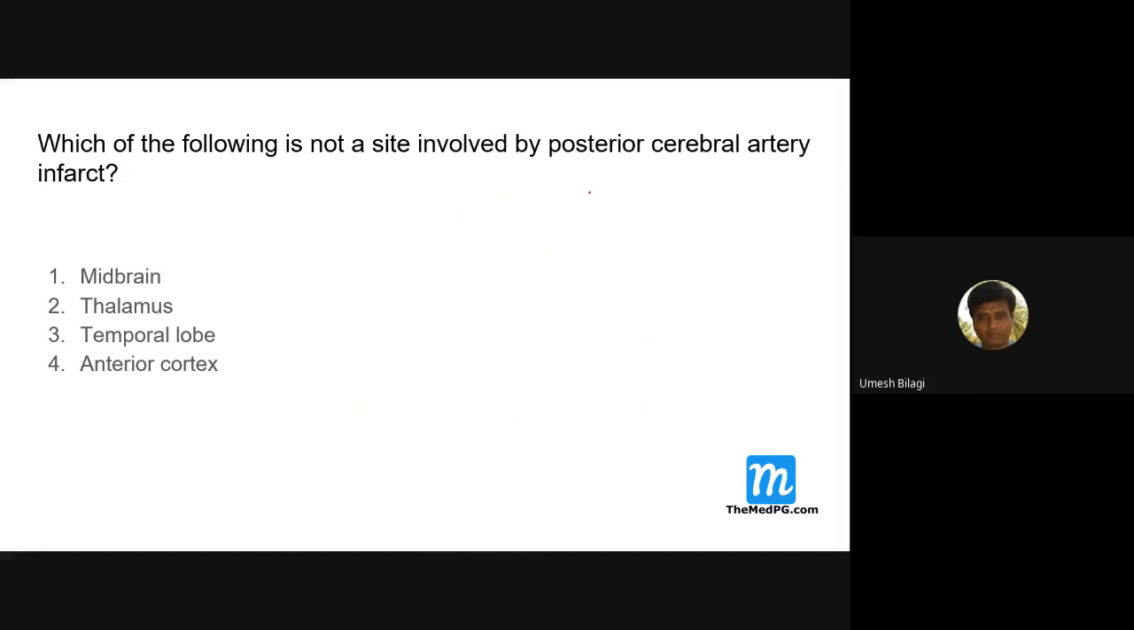Now, posterior cerebral artery, simple thing, you can answer this: anterior cortex. It won't go that much. It is posterior. Anterior cortex is far away from it. It doesn't require detailed anatomy to answer this actually. Midbrain, thalamus, temporal lobe definitely, which are posterior aspects compared to this. So this is the answer actually.